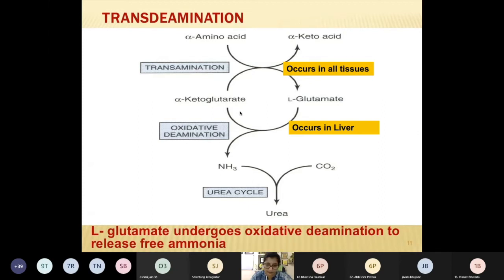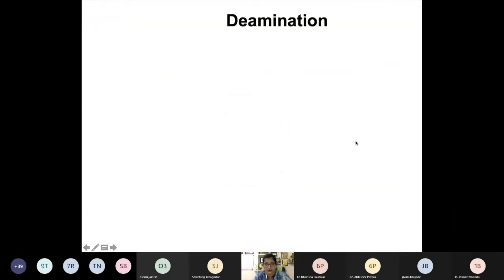They act as a continuation, and together we can call this process transdeamination. Clear? Transamination and deamination, though we deal with them in different ways, are a continuous process, and generally it starts from the amino acid and completes with the formation of ammonia. So this is the transdeamination reaction. Okay, so you have to remember.